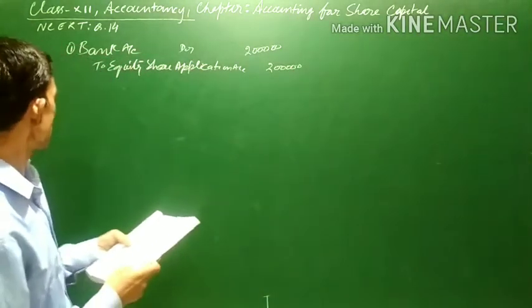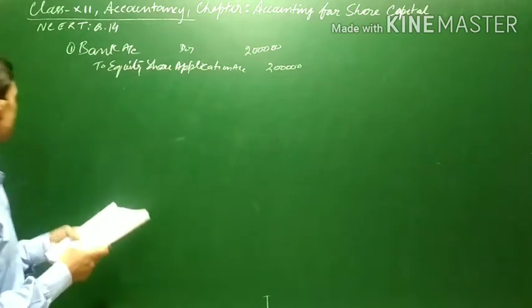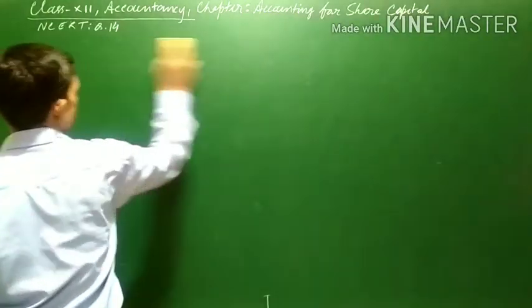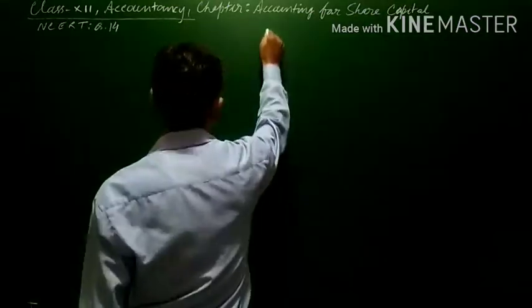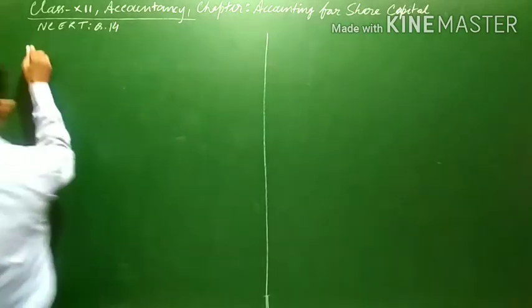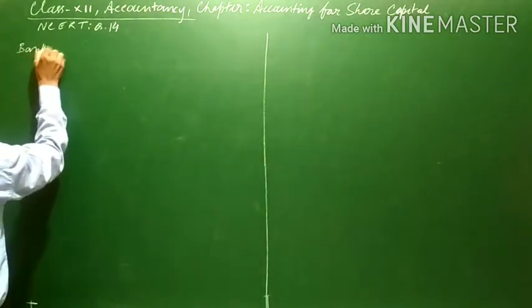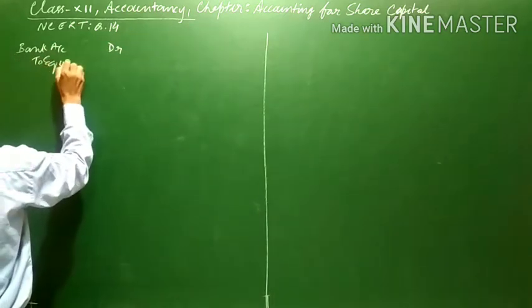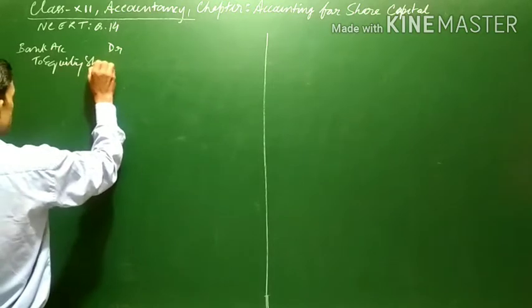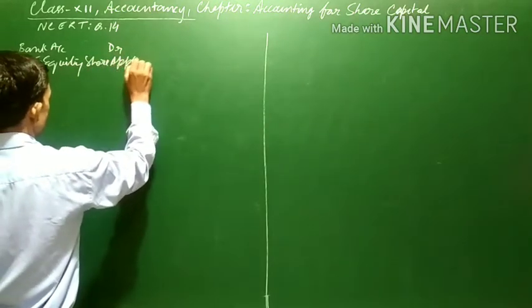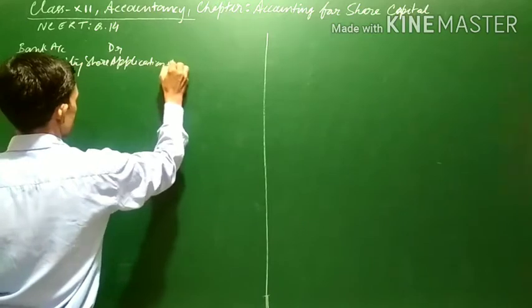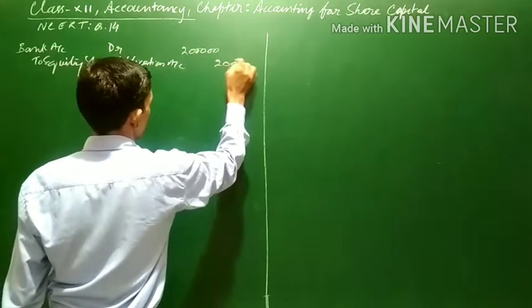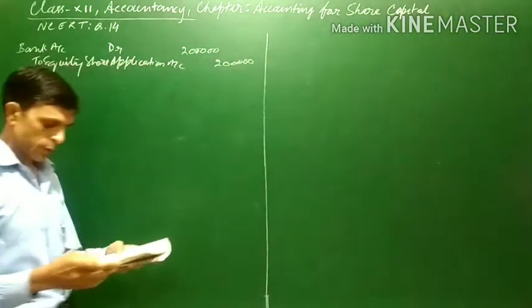This generates the very first journal entry. Bank account debit to equity share application account, 2 lakh.